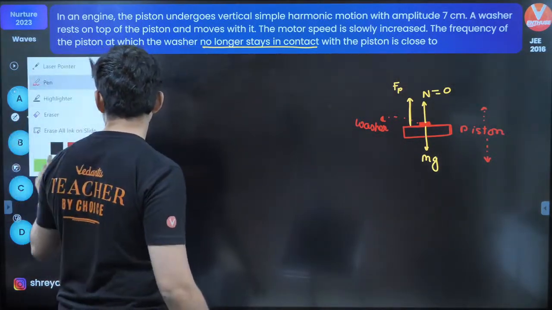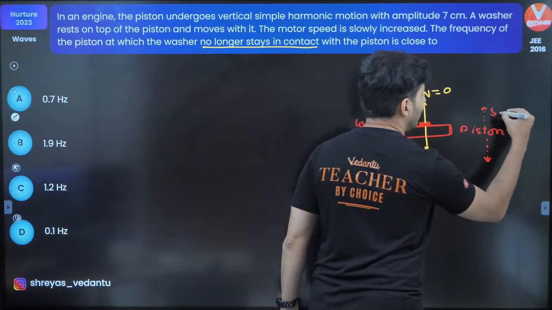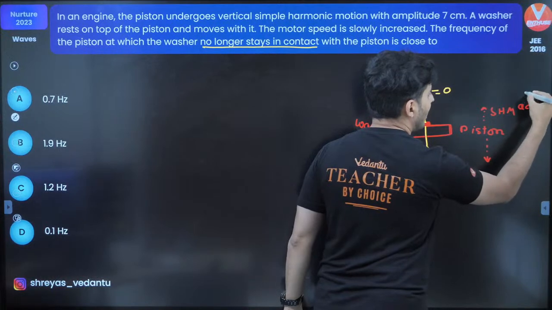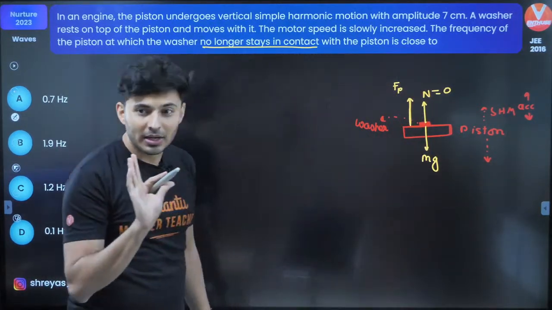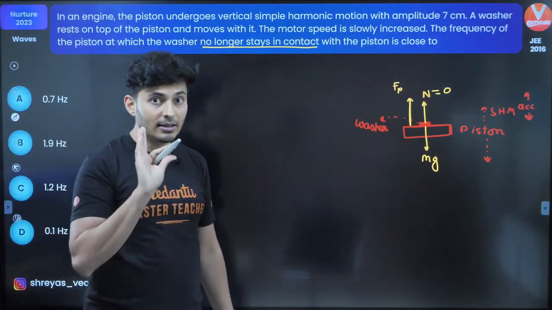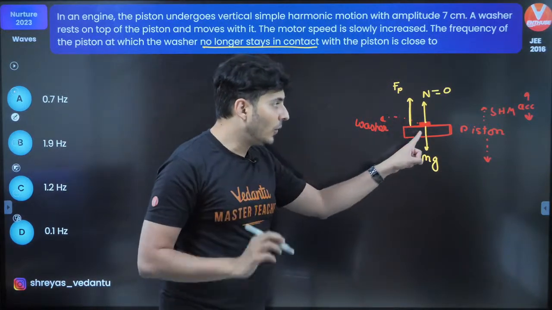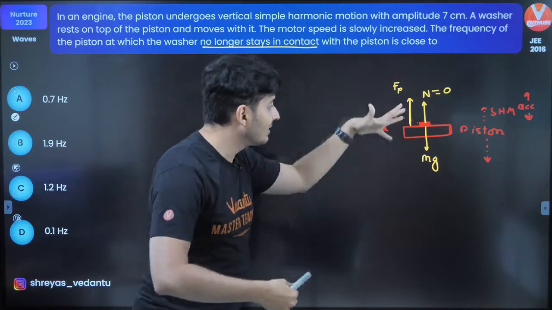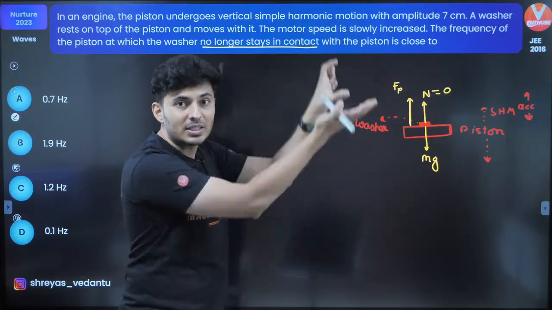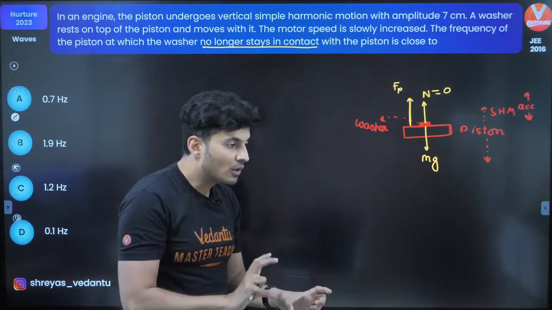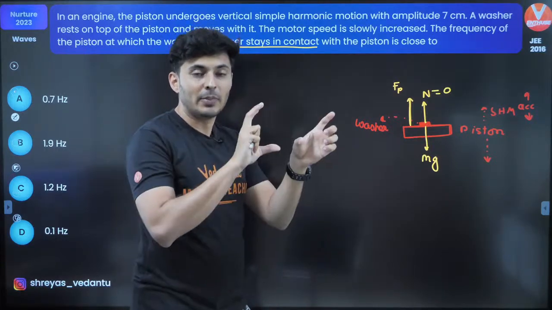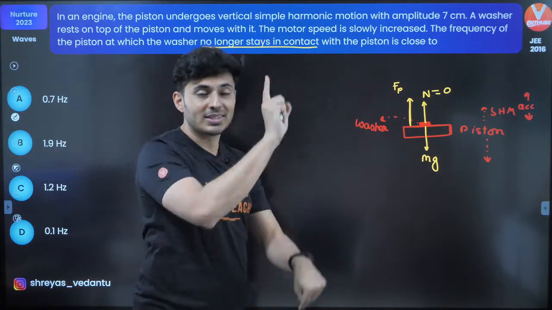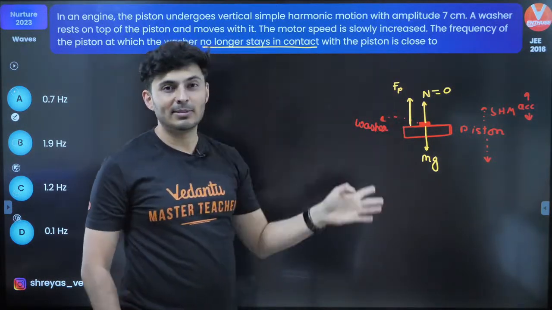Do not forget, the piston is performing simple harmonic motion, so it is obviously accelerating up and down. Got it? Clear till this point? So why did the pseudo force come? Because of the acceleration of that piston. You are sitting on the piston, moving up and down with the piston, so it's a non-inertial frame. If the pseudo force cancels mg, normal will be 0.